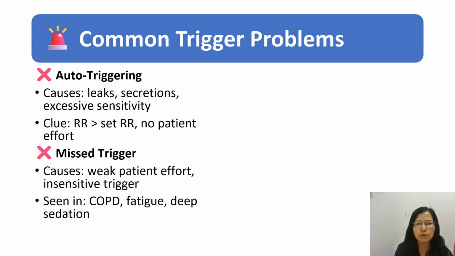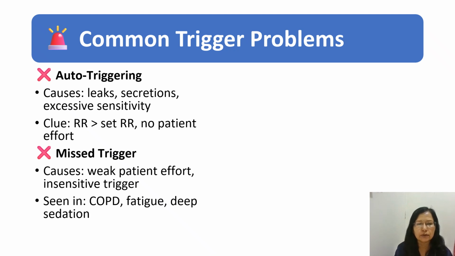Next, coming to the problems with the trigger. What problems can happen with the trigger? Sometimes auto triggering can happen. Why does auto triggering happen? It is caused by leak in the circuits, secretions in the circuits, or excessive sensitivity. How do we see these problems? You will get a respiratory rate more than what you have set, with no patient effort, and still you will see all these things. It means auto triggering happens due to these causes.